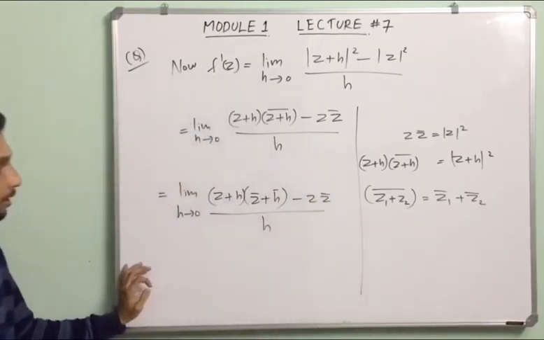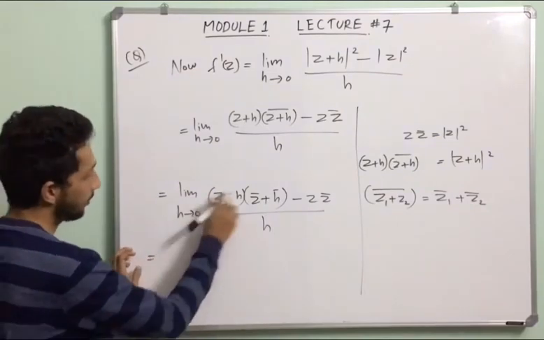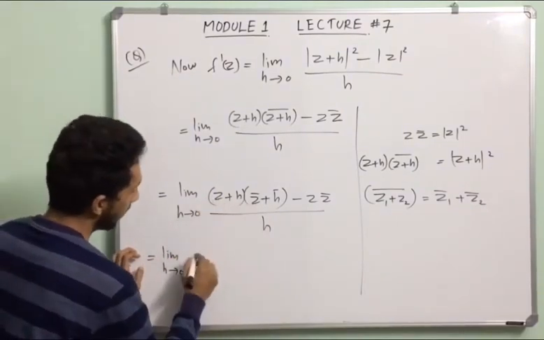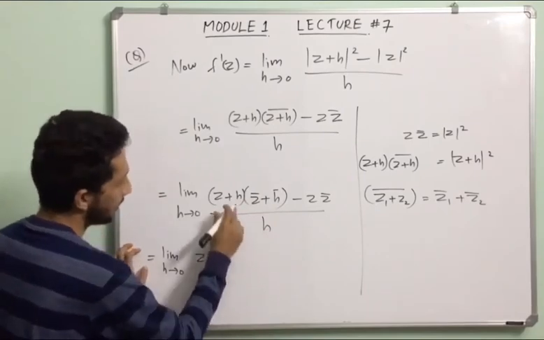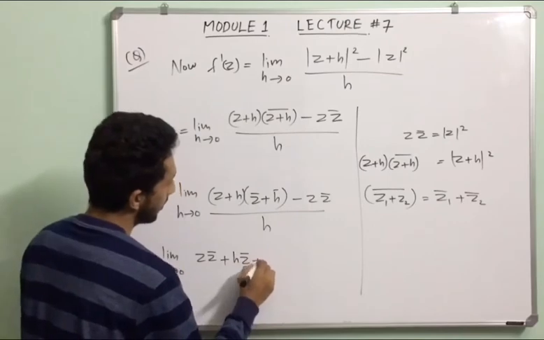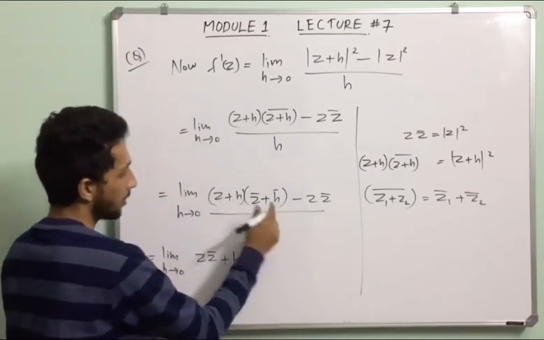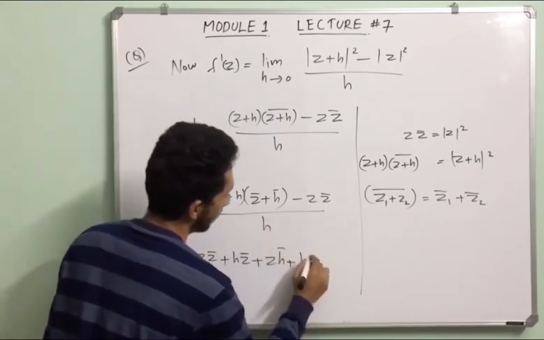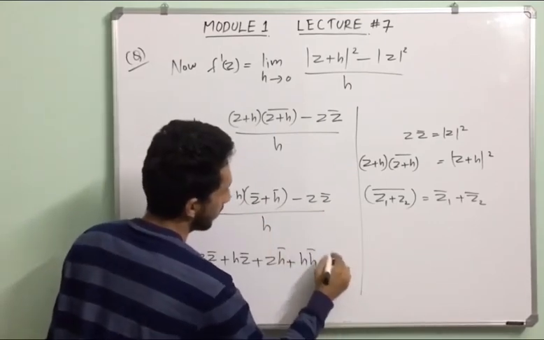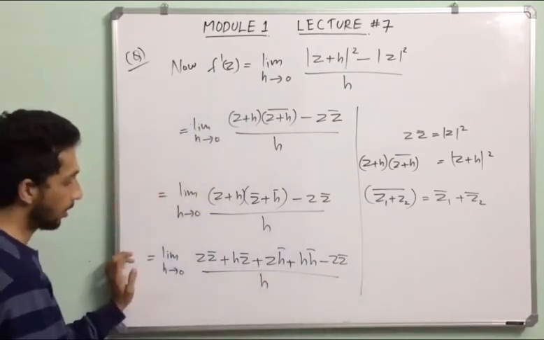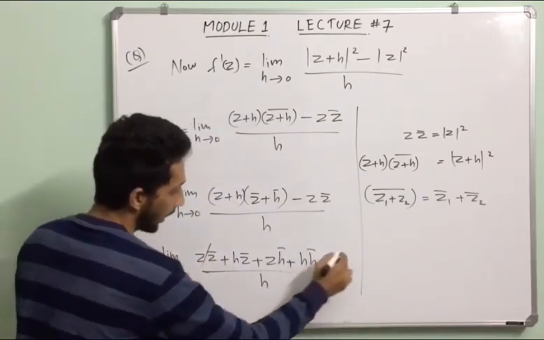Next, multiply the terms. The limit as h tends to 0 of z bar plus h bar plus z bar plus h bar minus z bar, divided by h. Now these get cancelled.